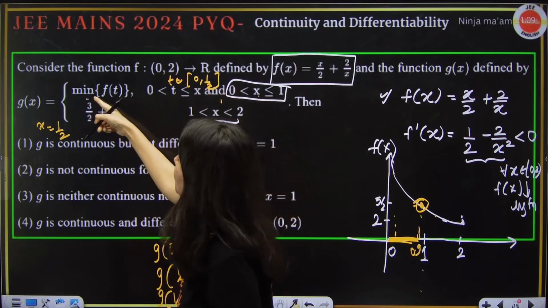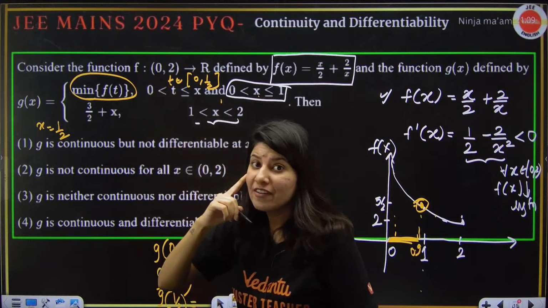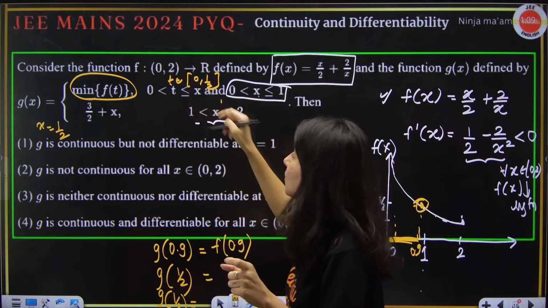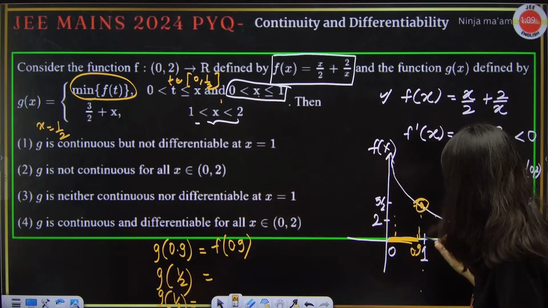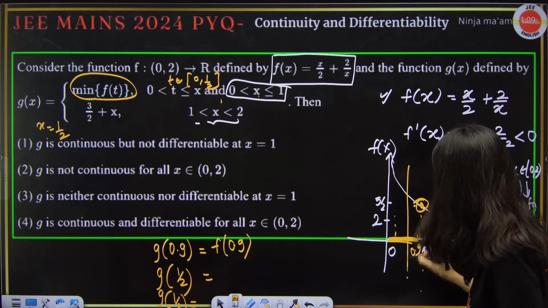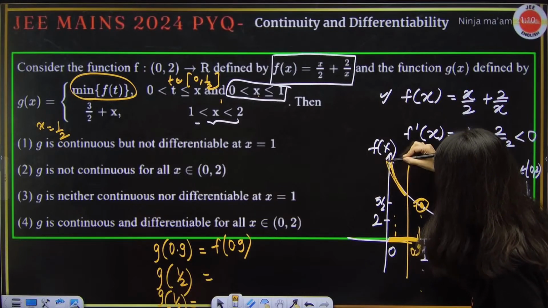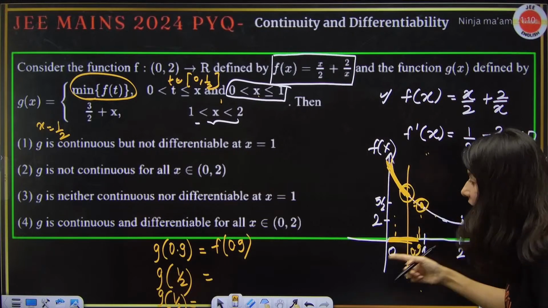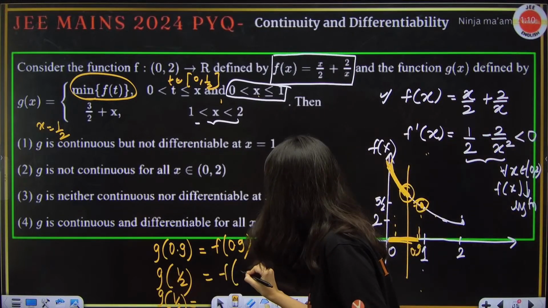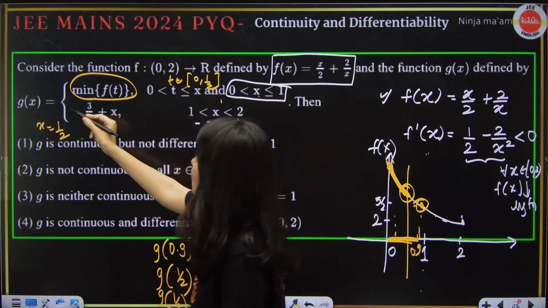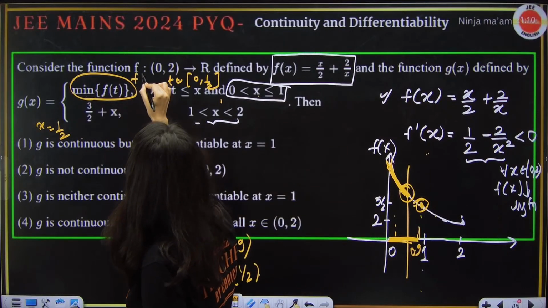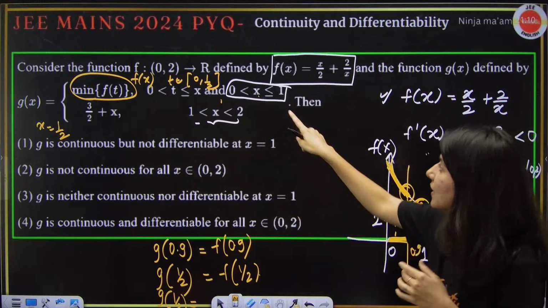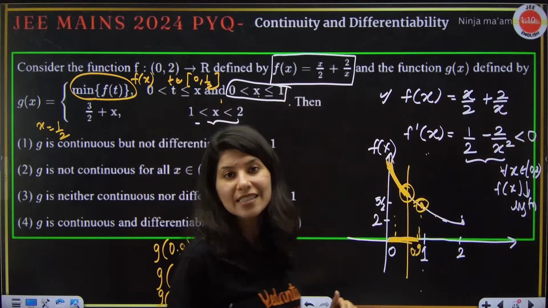So, they want you to write the minimum value of the function where the input varies from 0 to a half. What they are saying is, consider the interval 0 to half, and in this interval, whatever is the minimum value, just write. F of half only is the minimum value. What does that mean? That this g of x is actually f of x directly. G of x is f of x in the interval 0 to 1 because the function is decreasing.